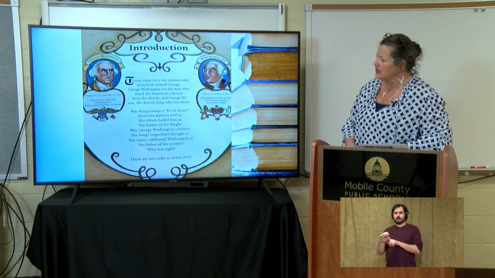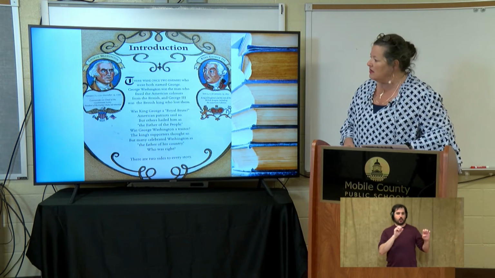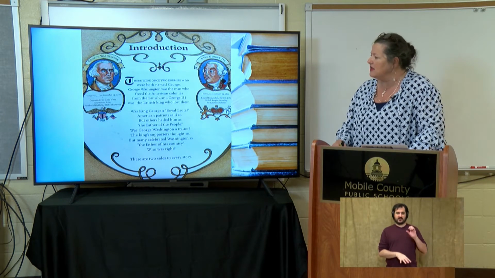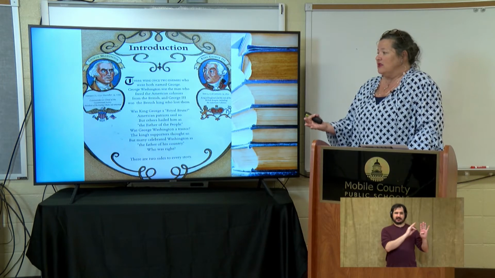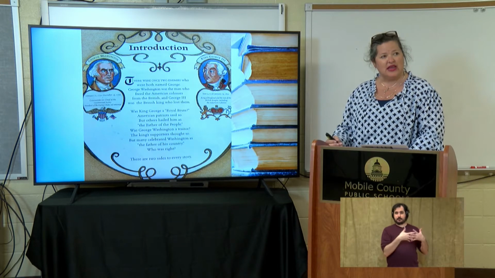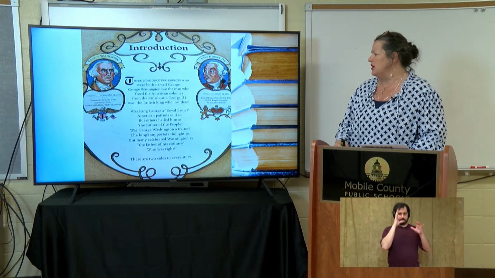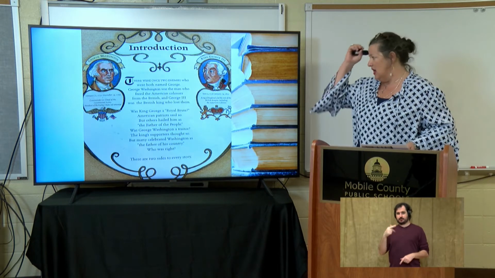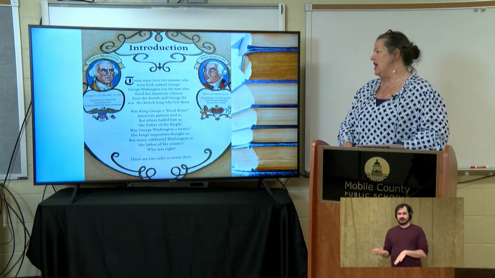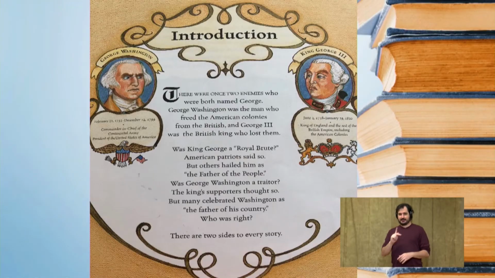So we have George Washington, and he was born February 22nd, 1732. He died December 11th, 1799. He was the commander-in-chief of the Continental Army, and he was the first president of the United States, okay? King George was born June 4th, 1738, died January 29th, 1820. He was the King of England and the rest of the British Empire. So it's not just England, but all the British Empire. And at this time, there was a lot of it, which included the American colonies.